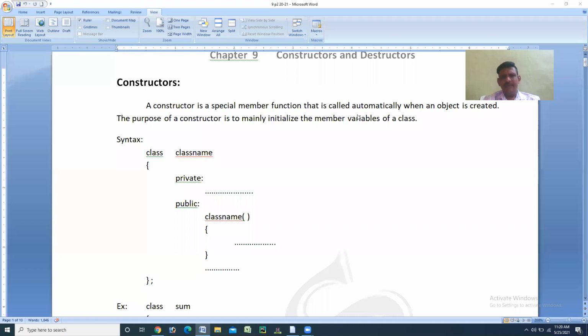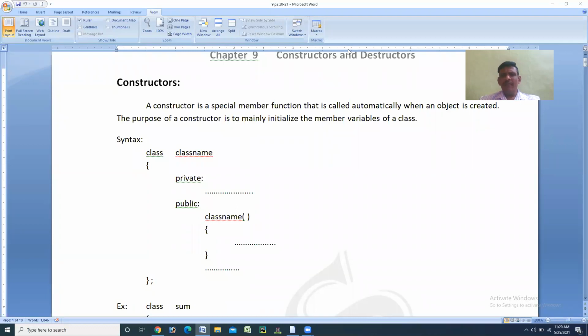This is one question. And the second one: what is the use or purpose of a constructor? The purpose or the use of a constructor is to initialize the member variables of the class.